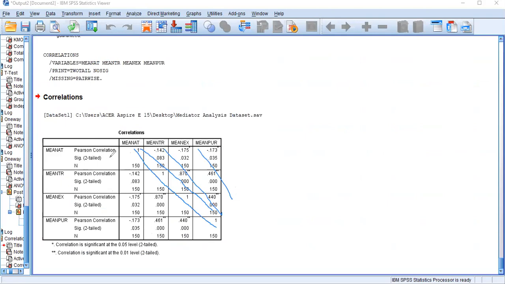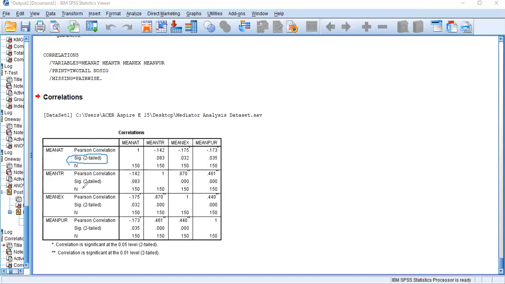Now in here, mean attractiveness, correlation with trustworthiness. What can you see? Attractiveness is associated with trustworthiness, right? Then attractiveness is associated with expertise. Attractiveness is associated with purchase intention. Now the only thing you need to know about this correlation is this Sig value. The only thing you need to refer to is this Sig value.